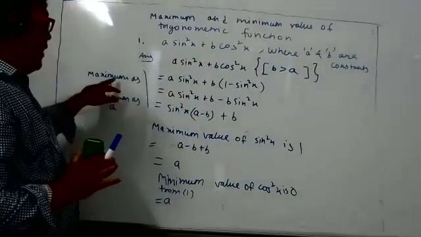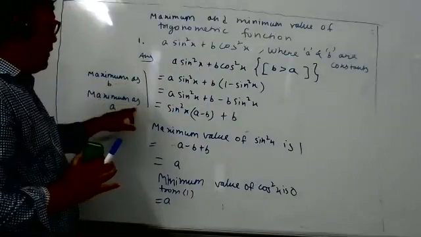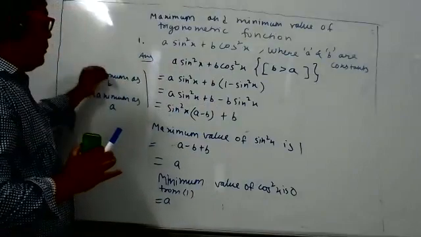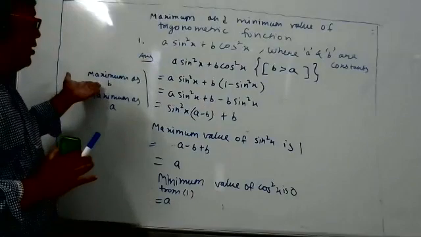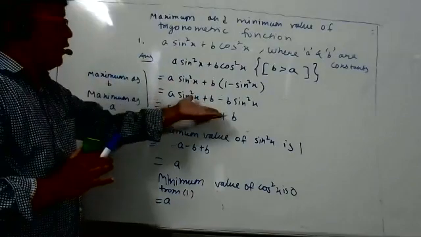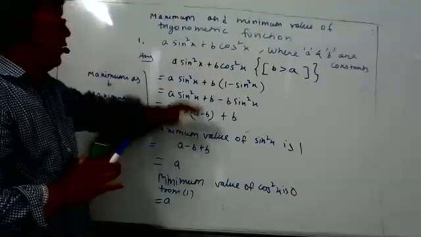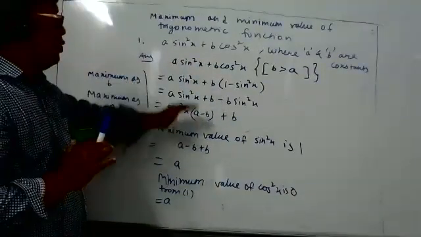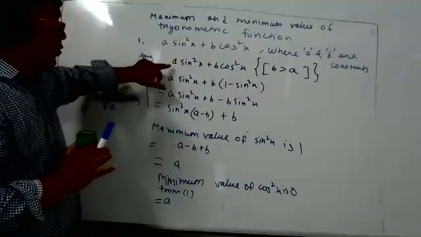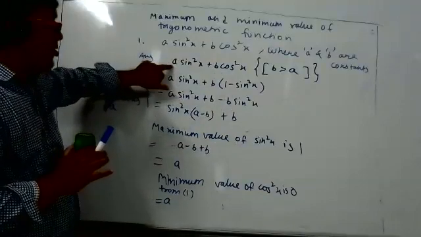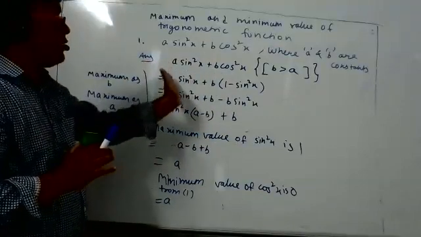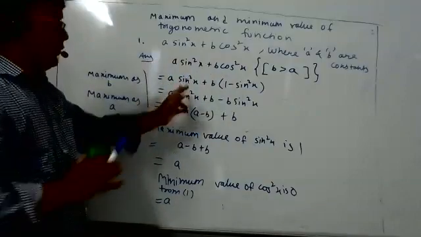One time we got the maximum value as B and one time as A, but comparing B and A, the larger is B only. So only the first method is true. The procedure is, when you want the maximum value, the coefficient that is less, you shift that one, changing it to cos.